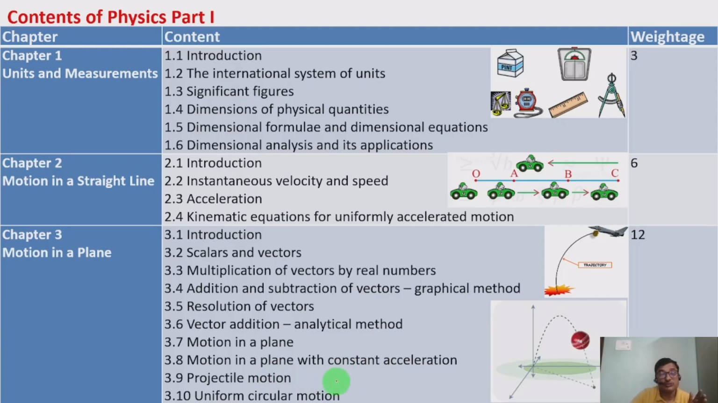3.9, projectile motion. Projectile motion is just like throwing a ball in the sky which returns, that is called a projectile. That motion we are going to study. 3.10, uniform circular motion. In uniform circular motion, the object moves continuously and uniformly in a circular path, and that we are going to study. And here chapter 2 has a weightage of 6 marks, chapter 3 has a weightage of 12 marks.